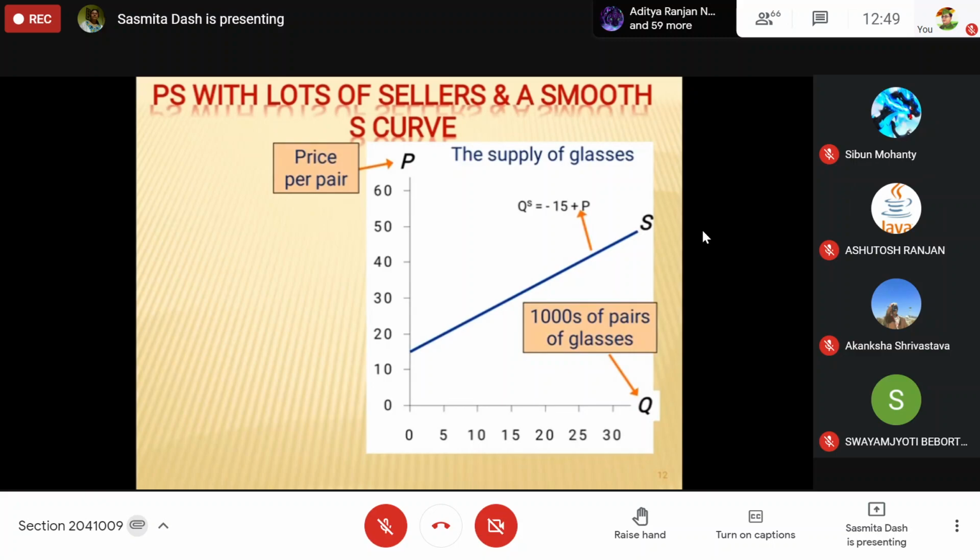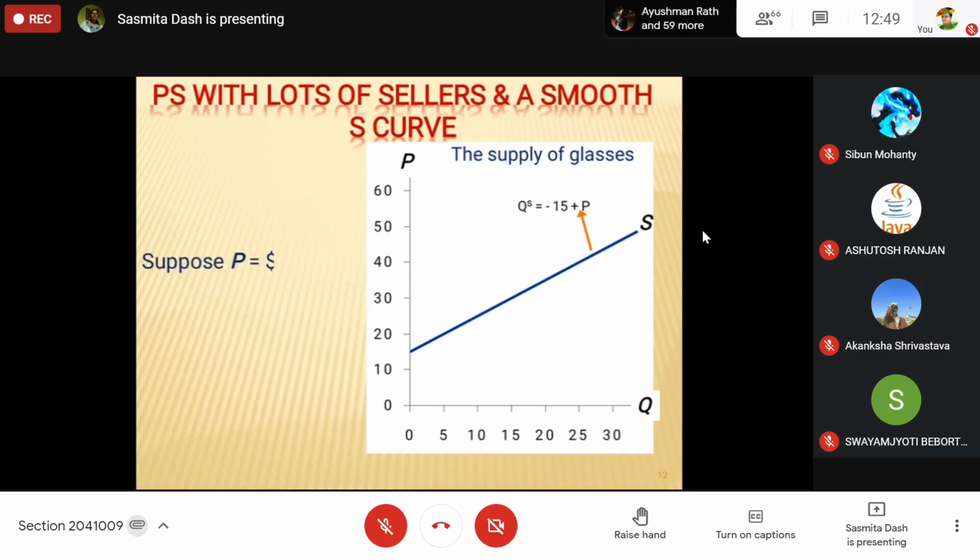Those people whose cost of production is 15 or below are the ones who start selling the product, and at 40 rupees the production of this good will go on.